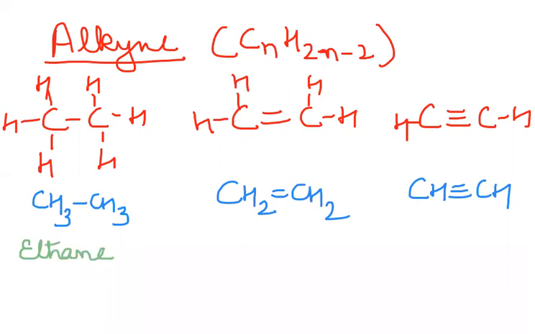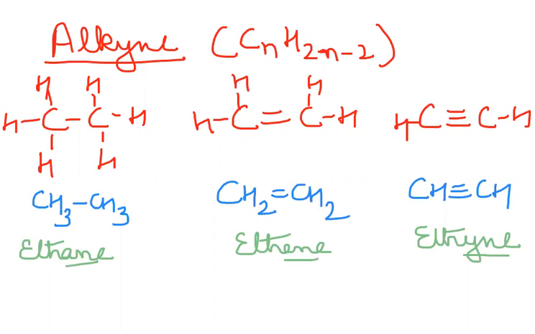Ethane. The number of carbon atoms remains the same. This is ethene. And in the third case, it is going to be ethyne. Where is the difference? Only in the suffix of the name. Now, look at the formula of the compounds.